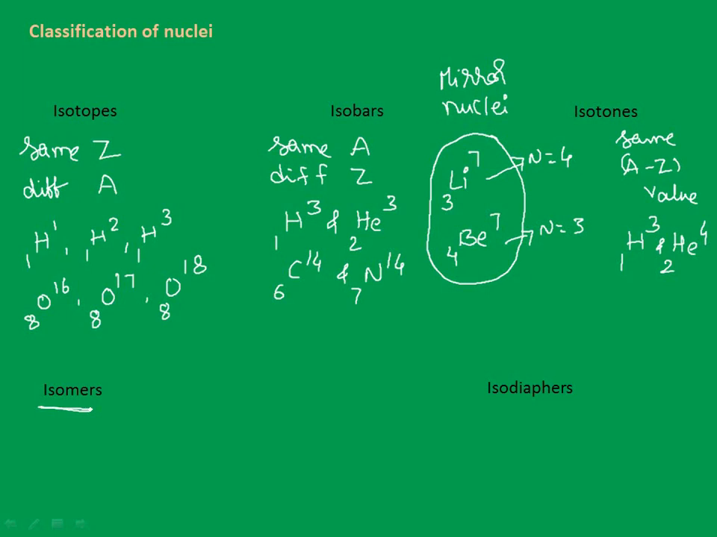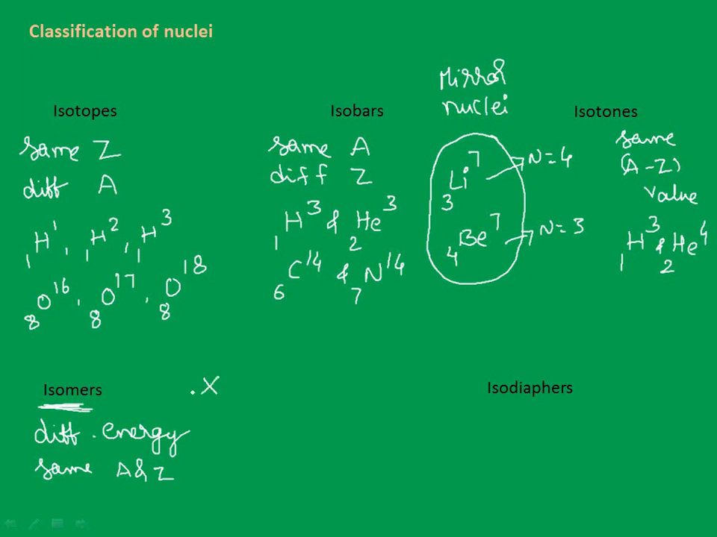Isomers are the nuclei having the same mass number and same atomic number but different radioactive properties. What do you mean by this radioactive property? Sir, we have not discussed this about radioactive property, right? So later we'll discuss, but instead of that we can call this to be as different energy, same A and Z. Both are having same A and Z, while this is nothing but isomer.